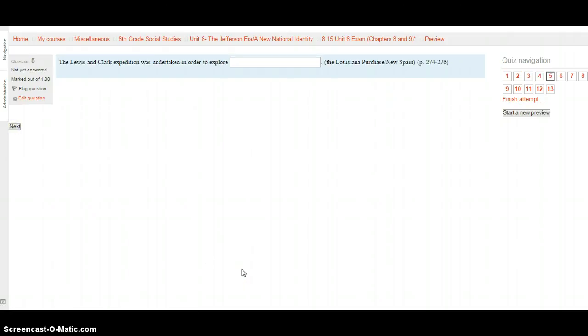Question 5. The Lewis and Clark expedition was undertaken in order to explore blank. Was it the Louisiana Purchase or New Spain? Go ahead and go to page 274 to 276 to look for your answer here. Select your choice, and when you're ready, hit that next button.